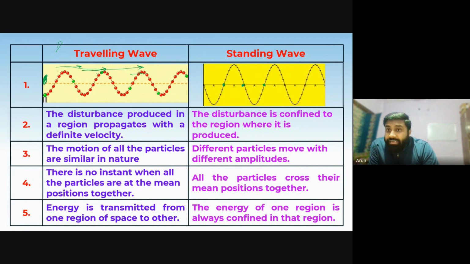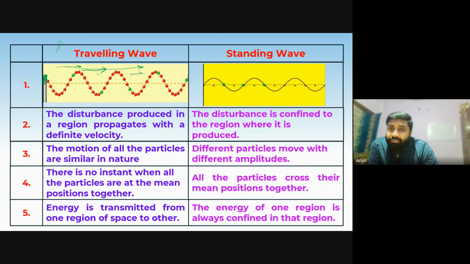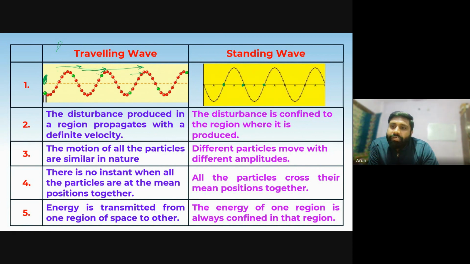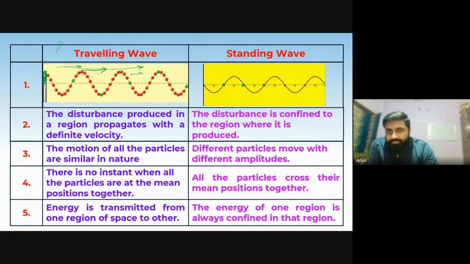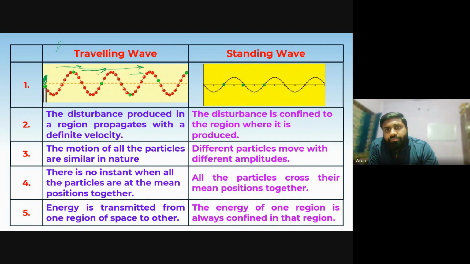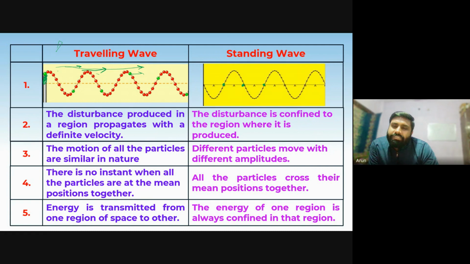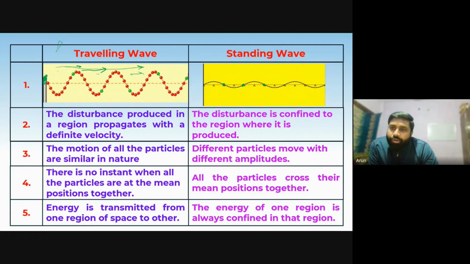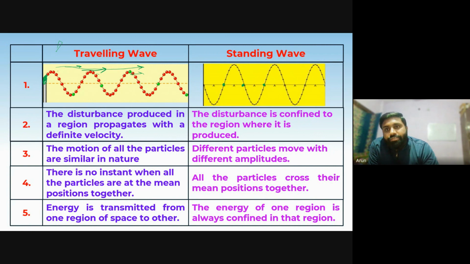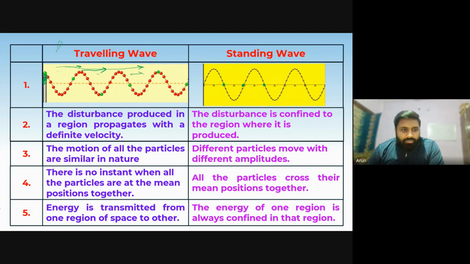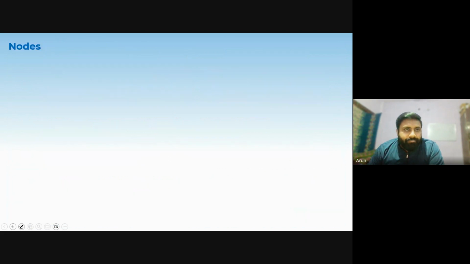And what are these particles? Don't forget these particles are formed because of the destructive interference. Got it? These particles where the amplitude of the standing wave is zero are termed as nodes. And the points where the magnitude of amplitude is maximum are termed as antinodes. This is the only definition of them.